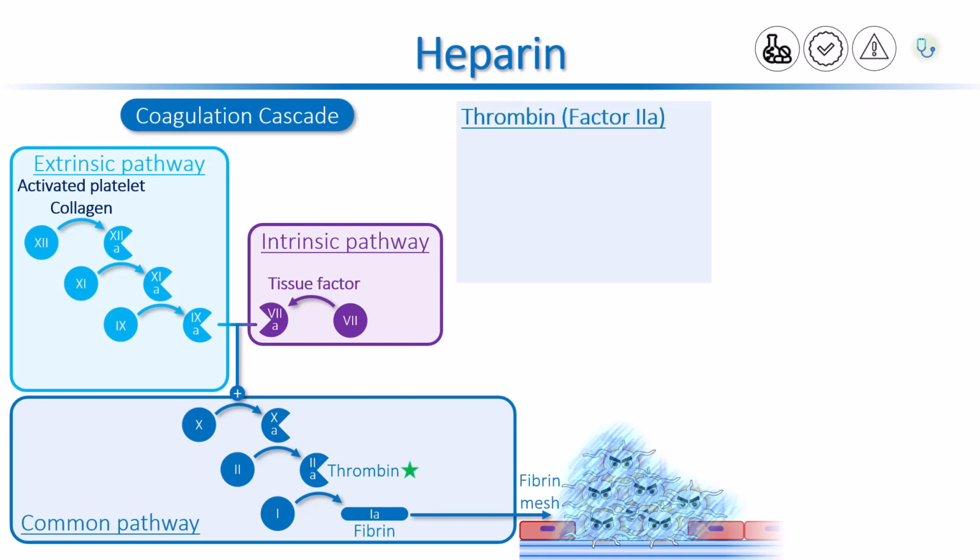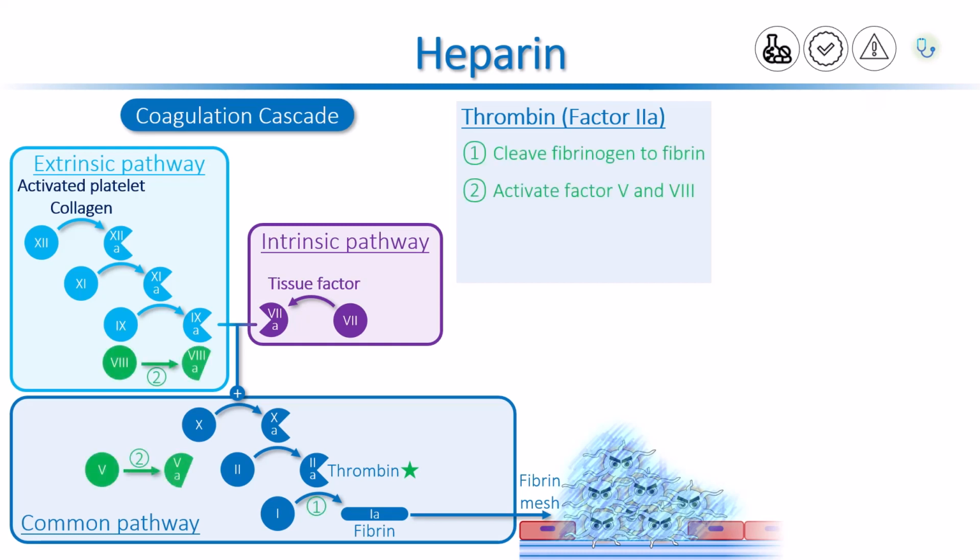In addition to the cleavage of fibrinogen to fibrin, thrombin has other pro-coagulative functions. Thrombin activates two other clotting factors, factor 5 and factor 8. Factor 5A acts as a cofactor for factor 10A in the common pathway, and factor 8A is a cofactor for factor 9A in the intrinsic pathway. These cofactors accelerate the speed of the coagulation cascade.